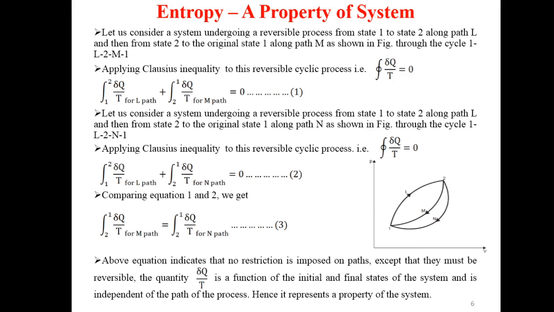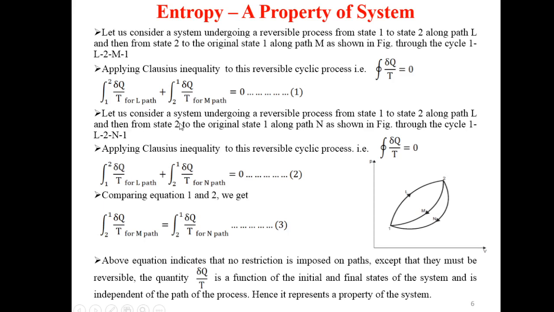Applying Clausius inequality to this reversible cyclic process, that is cyclic integral of differential of heat divided by temperature equal to 0. If we apply this to this cycle 1 L 2 M 1, we get integration from 1 to 2 for the quantity differential of heat divided by temperature for L path, plus integration from 2 to 1 for the quantity differential of heat divided by temperature for path M will be equal to 0, according to this Clausius inequality on a reversible cyclic process.